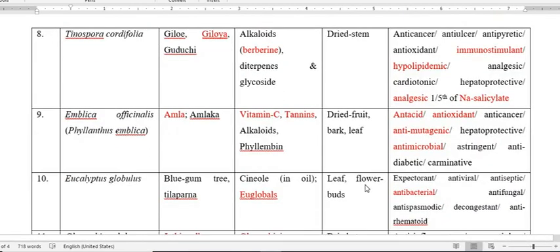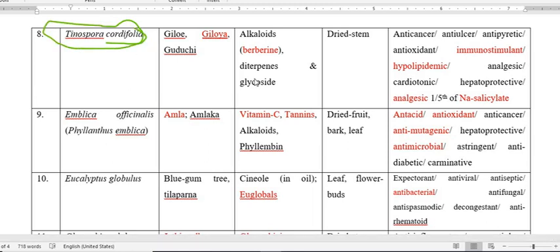Next, now we have to go through the other plant. The name of the plant is Tinospora cordifolia, and this plant is used very much as an immunomodulator in this COVID period, one of the very much used plants to improve the immune system of people. Because the size of the leaf is like a heart, the name cordifolia comes, and so the name of the plant is Tinospora cordifolia. The common names of this plant are Giloi, Giloya, Guduchi.